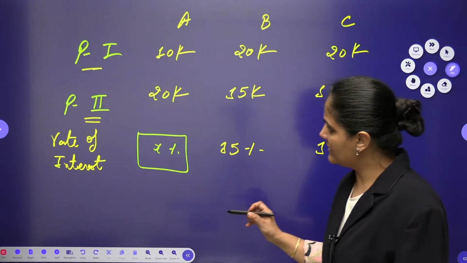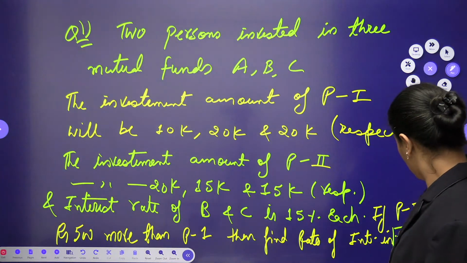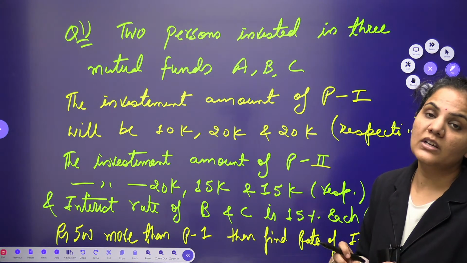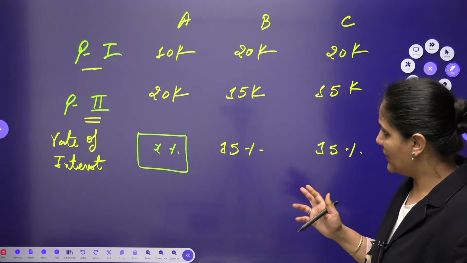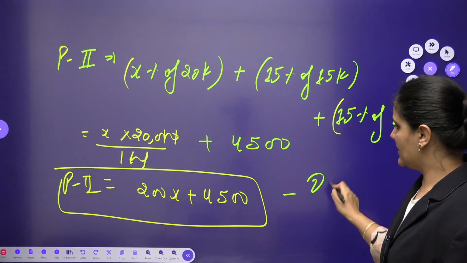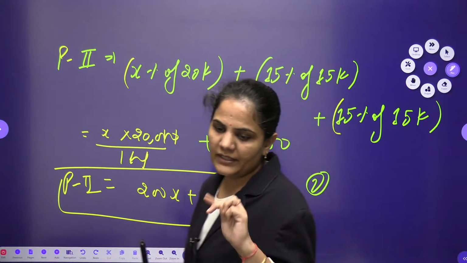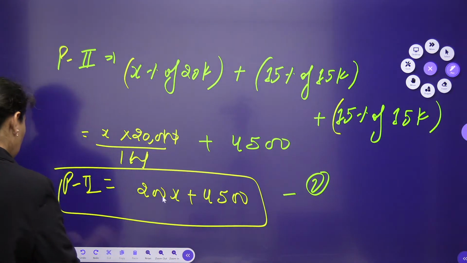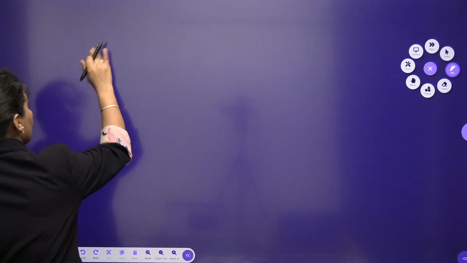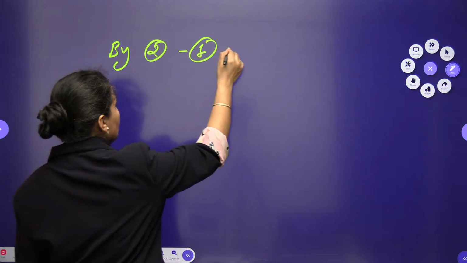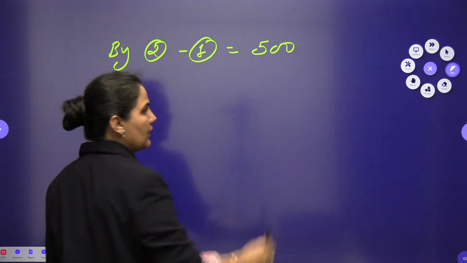Now the difference is given to us very easily. The person 2 got rupees 500 more than the person 1. If you mark this as equation 1 and this as equation 2, then equation 2 minus equation 1 is given as 500 rupees.